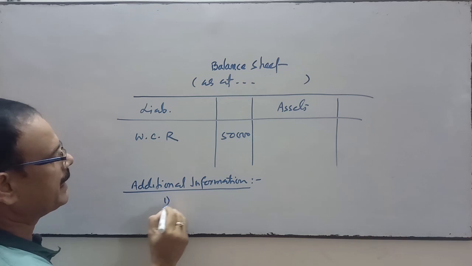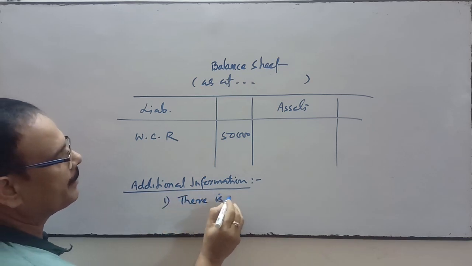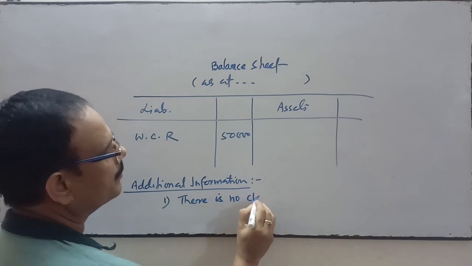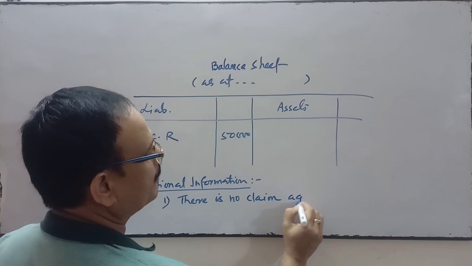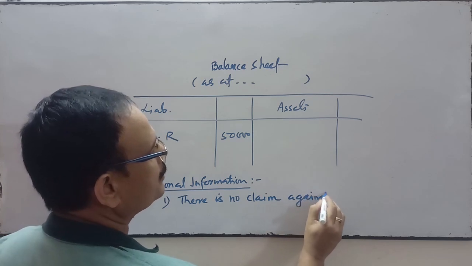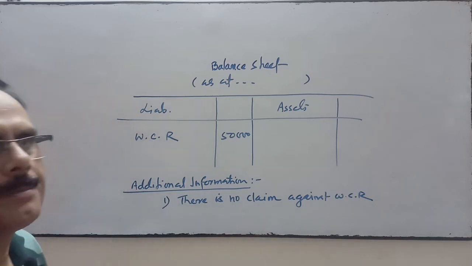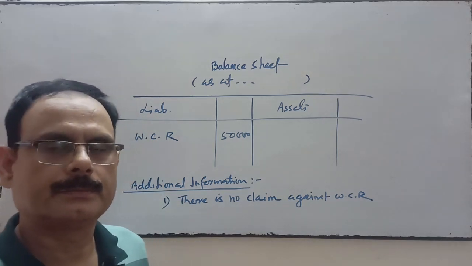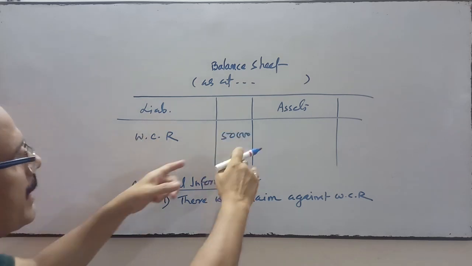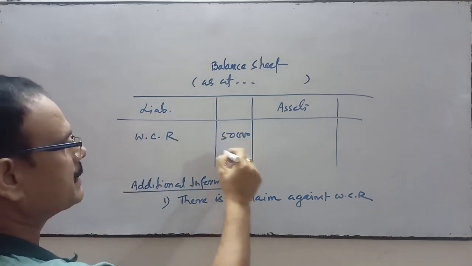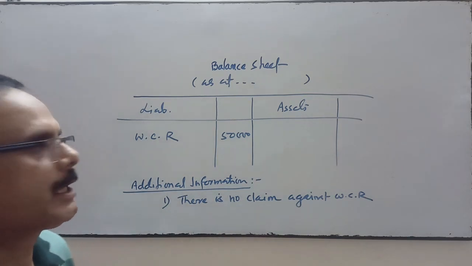Then this entire amount will be transferred to the partners' capital accounts.